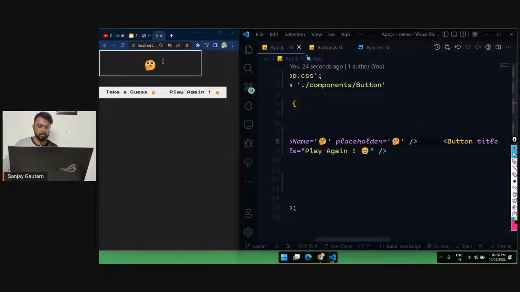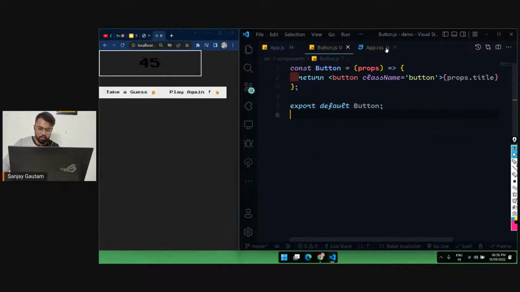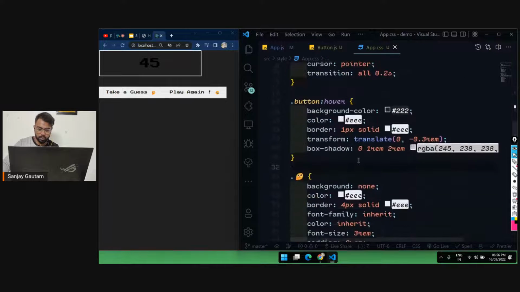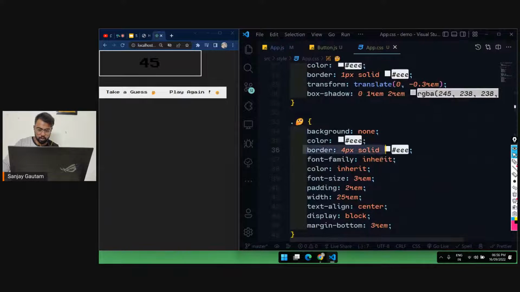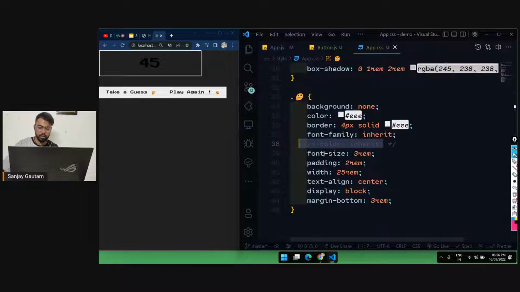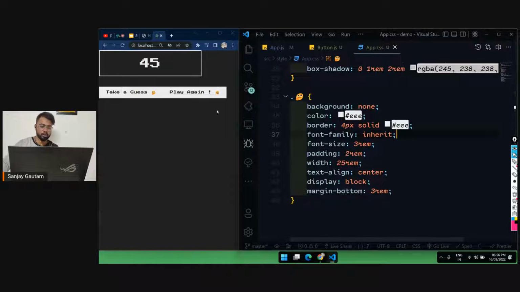We want to have the input from here. By the way, why is it not working? The input button. Let's just go over here. Border is working. Color inherit. Let me just remove this thing. So it was actually inheriting the color from the parent, and that is the thing that we don't want. Okay, so I'm just going to enter a guess here.